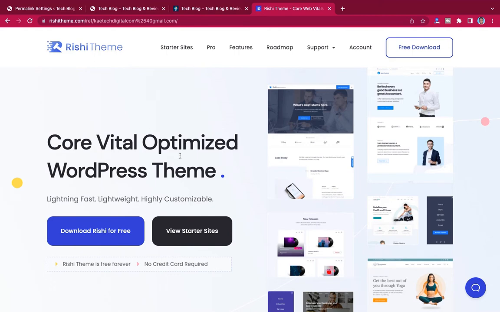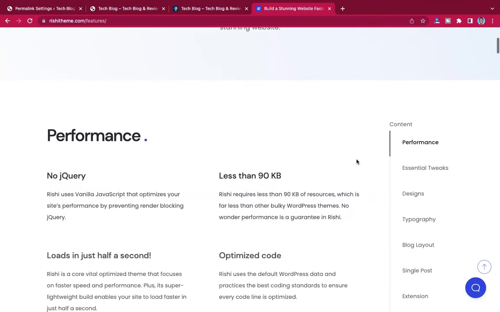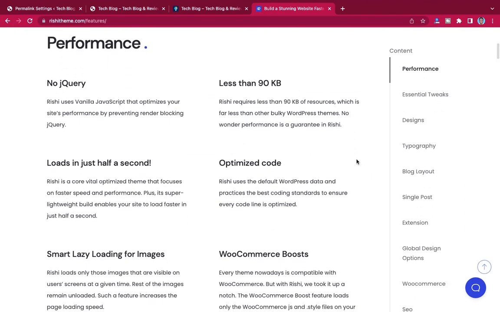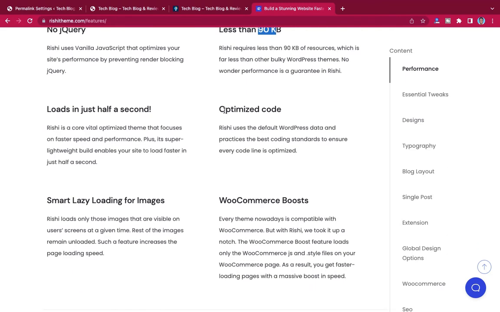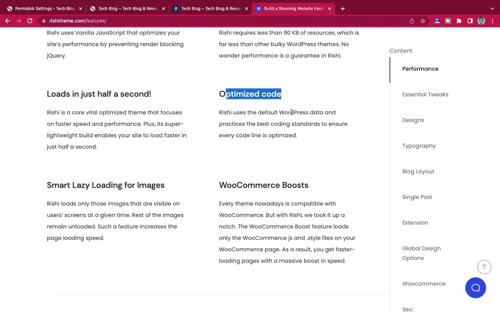Now I'm going to take you through some of their features over here. If you are confused about the theme, just click on the features over here, and then look at what the theme does. For the performance, there's no jQuery, and the size is less than 90 kilobytes. Imagine how fast this thing will be. And the code is very nicely optimized, so that your code will be standard for everybody, with best practices and all those things.